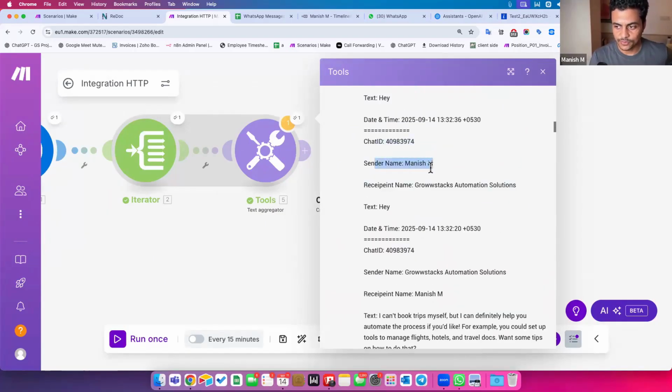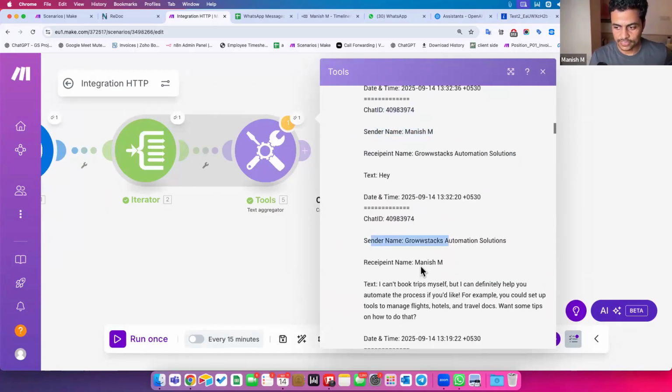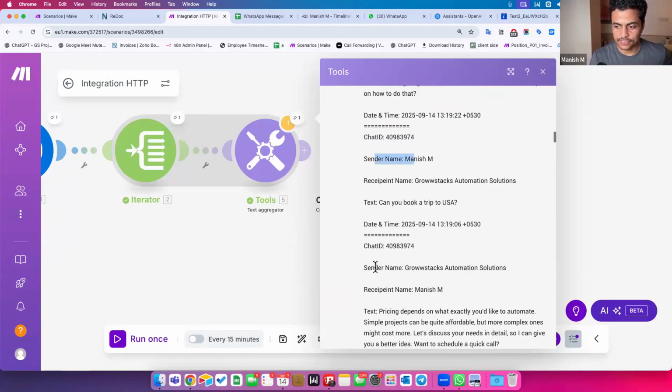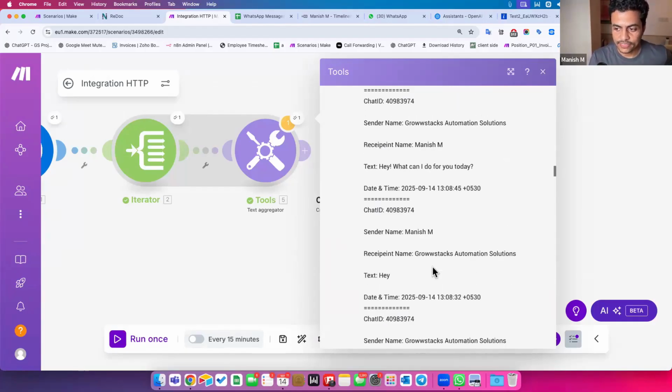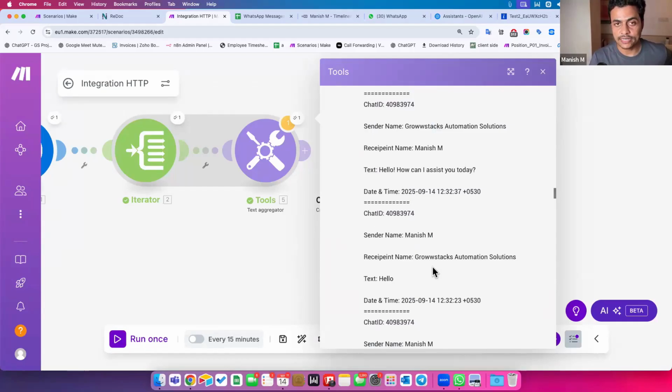This time the sender was Manish. The next message, sender was Gross Tax, recipient Manish. Then Manish sent a message, recipient is Gross Tax, and so on. So that's how I have this entire conversation in a textual format. What I did is combine this whole data using a text aggregator.